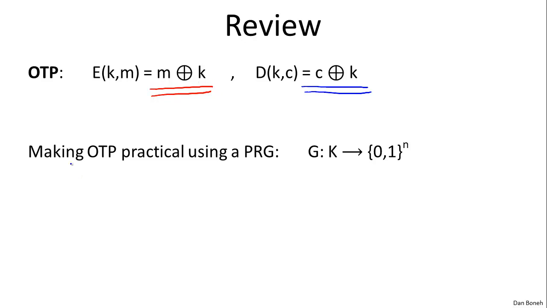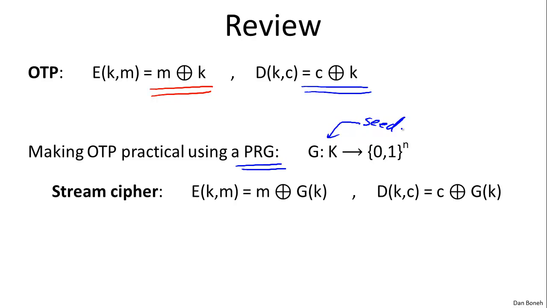We then talked about a way to make the one-time pad practical by using a pseudo-random generator that expands a short seed into a much larger message. The way a stream cipher worked was basically in the same way as the one-time pad, but rather than using a truly random pad, we used the pseudo-random pad that's expanded to be as long as the message from the short key that's given as input to the generator.